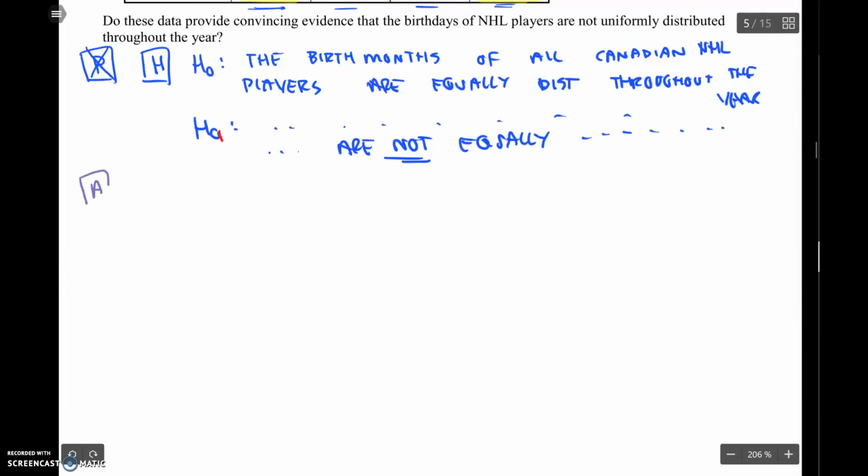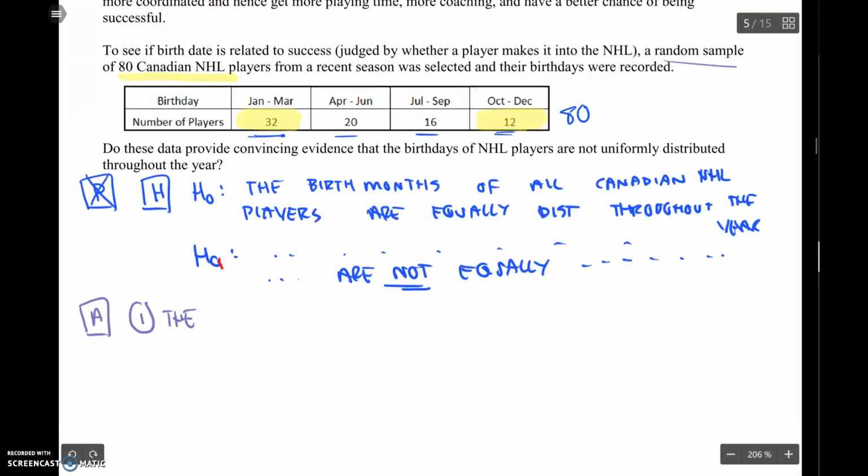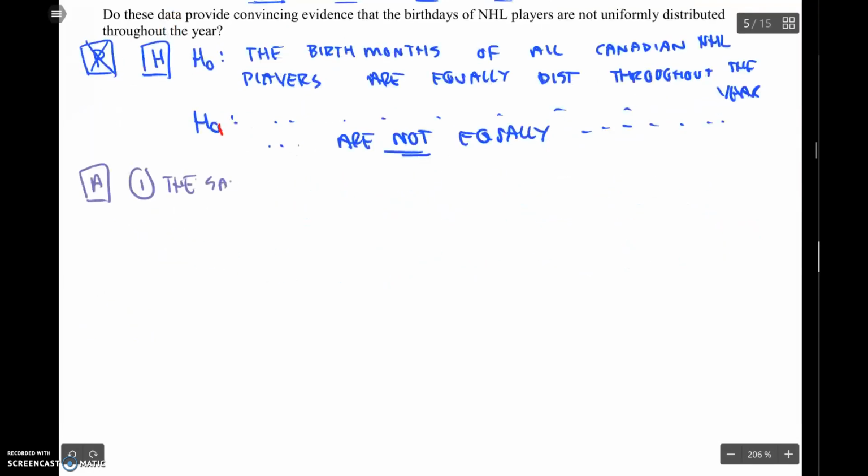Next, check the conditions. One, the sample was randomly selected, I think, right? They randomly selected 80, so the sample was randomly selected.